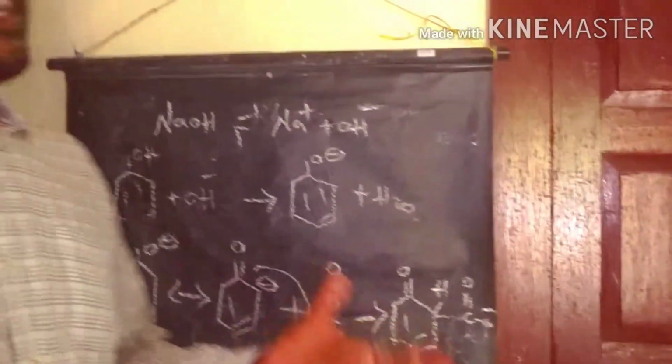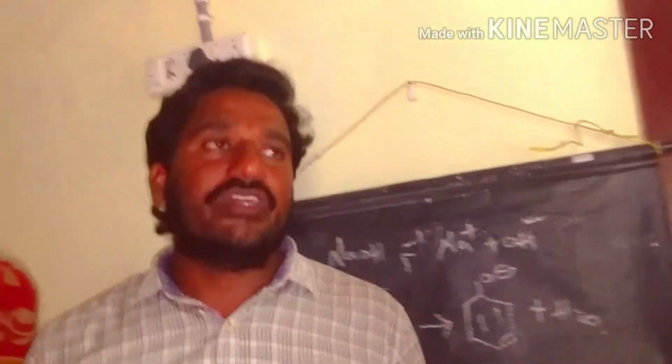After that, through migration and tautomerism, finally we get salicylic acid as the product from phenol reacting with carbon dioxide under basic conditions. We maintain a pressure of 6 to 7 atmospheres and a temperature of 120 to 140 degrees.